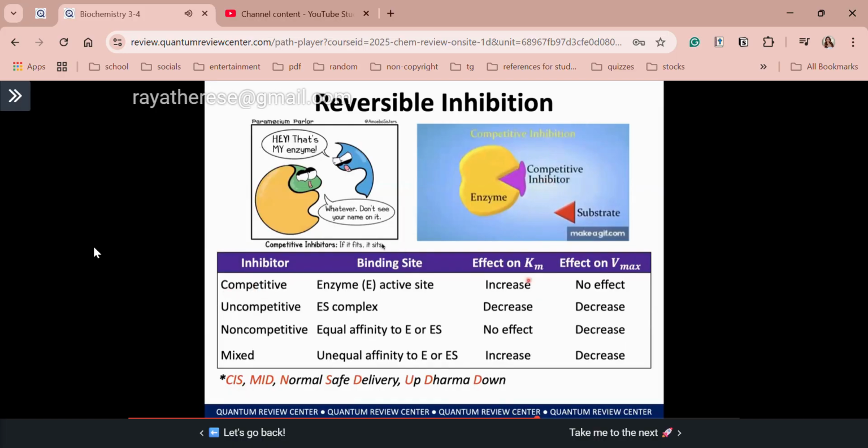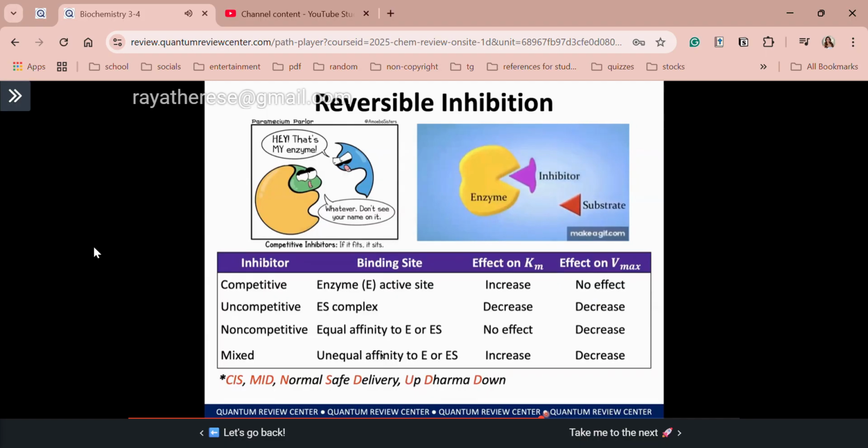So paano namin malalaman which is which? Of course, class, Km is the second letter, Vmax is the third letter, alphabetical lang. So cis: C competitive, I increase Km, S meaning same or no effect on Vmax. For mid, M for mixed, I increase Km, D decrease Vmax. Thirdly, we have normal safe delivery: N meaning non-competitive, S meaning same or no effect on Km, D meaning decrease Vmax. And lastly, up, dharma, down: uncompetitive will decrease both Km and Vmax. So I hope that's clear, class.